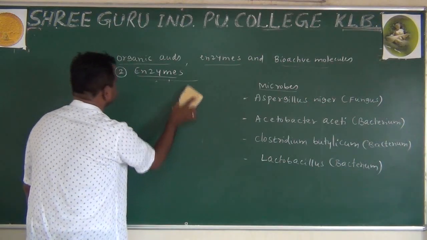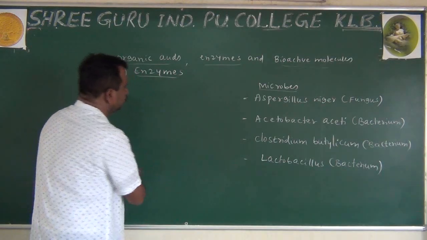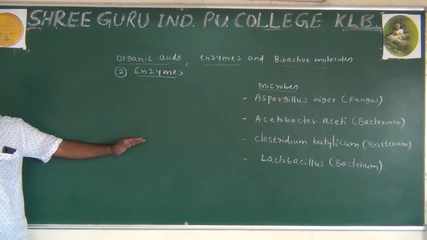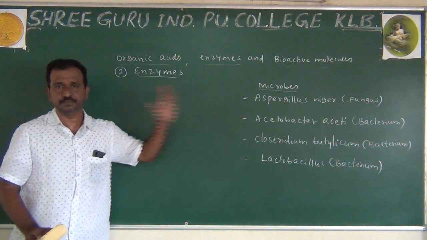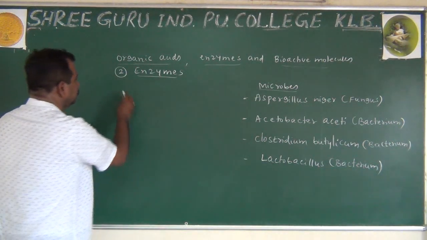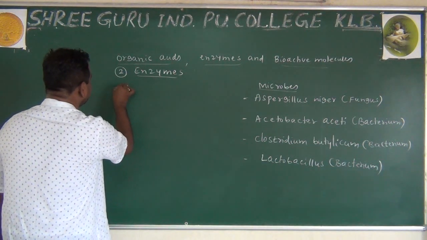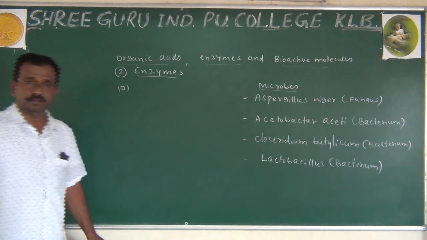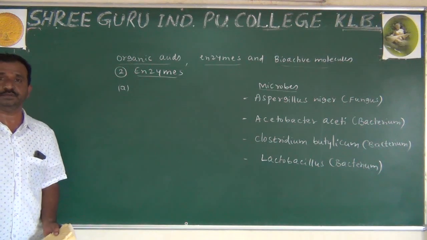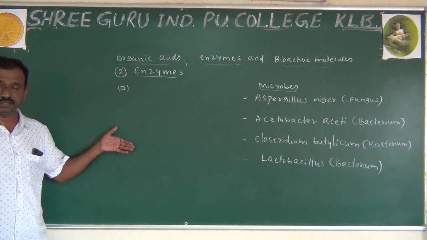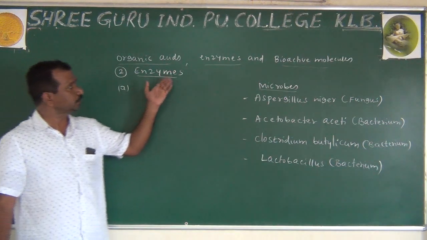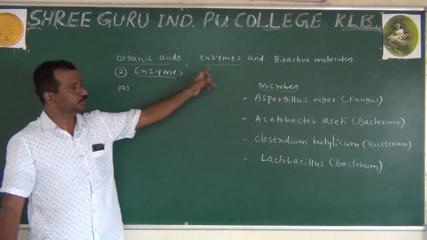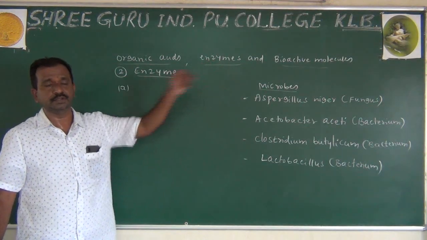Just observe here: enzymes. What kind of enzymes are there? Here you can see that the microorganism is not important, but how they are going to be used. Already in the beginning itself I told you microorganisms are used not only for food material or fermentation process, but also in the preparation of certain acids, enzymes and bioactive molecules.